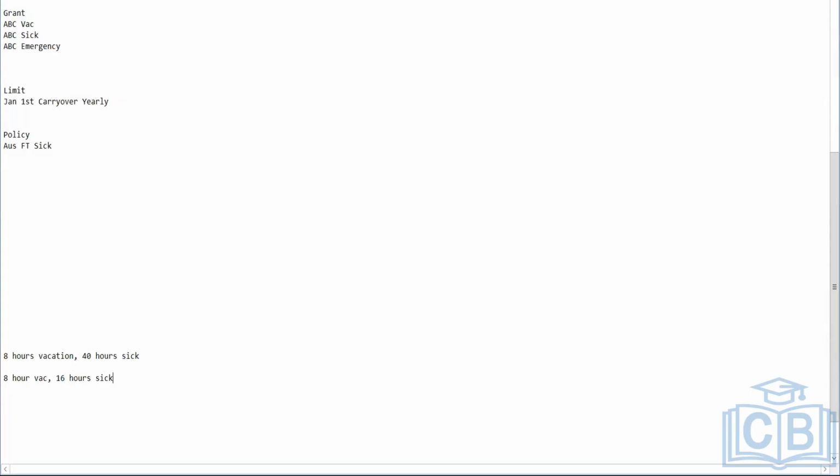It will cascade from vacation, and once it is zeroed out, it will go to sick and zero that out. Maybe you have one more policy like emergency or something. Say I'm going to apply for around 60 hours: 8 it will take from here, another 52 it will take from here, but 52 is not there. It's only 40, so we still need 12 more hours. If we map something else in this order, it will take it from there. You're getting my point, like what is the overview of cascading profiles and policies?